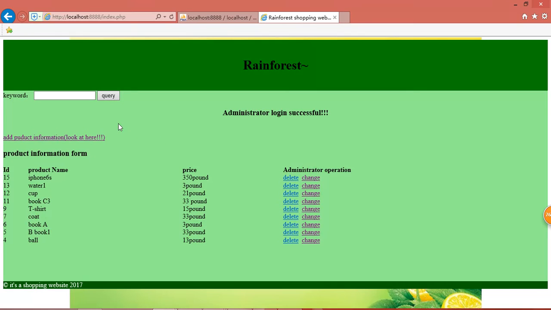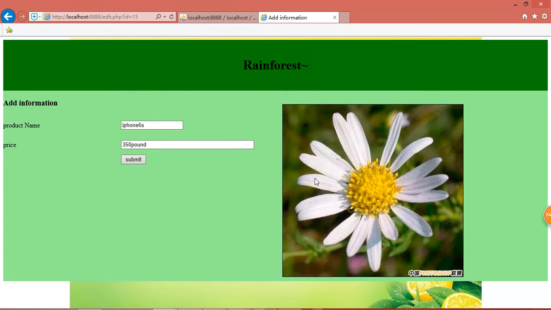And then we try to change the product information. We change the product name to iPhone 5S, and the price is £5,050.